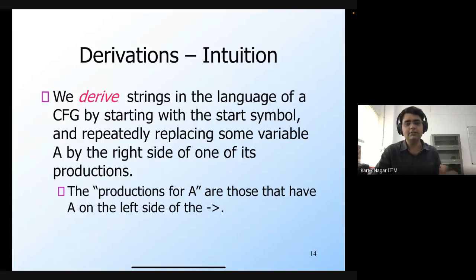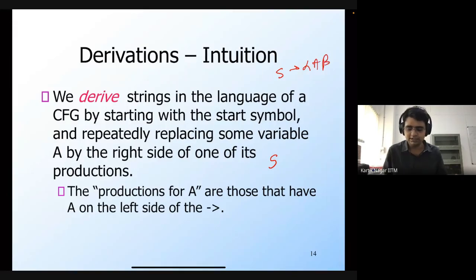We derive the strings in the language of a CFG by starting with the start symbol of the CFG and then repeatedly replacing some variable A by the right hand side of one of its productions. We do this for the start symbol S itself, so we begin with just S. And if in the production rule we have something like S generates some alpha A beta, right?